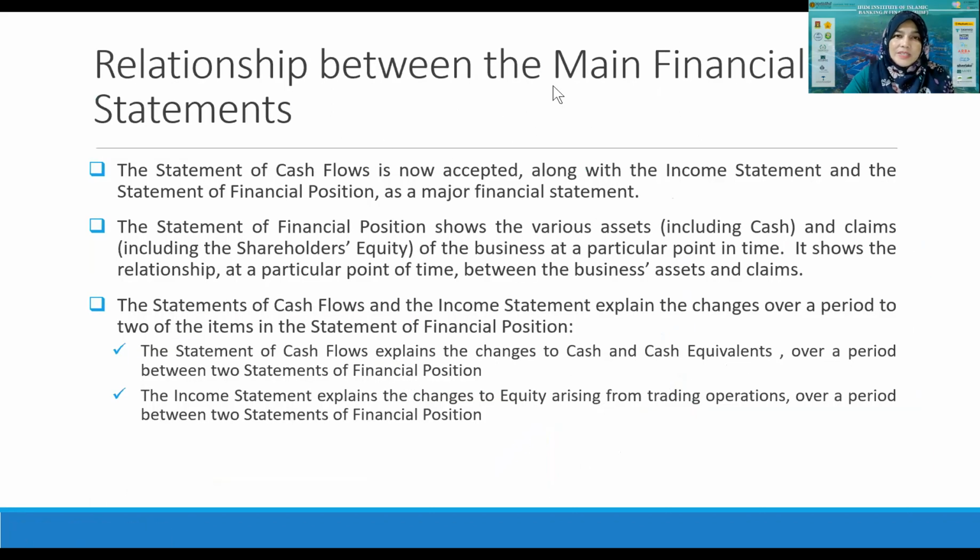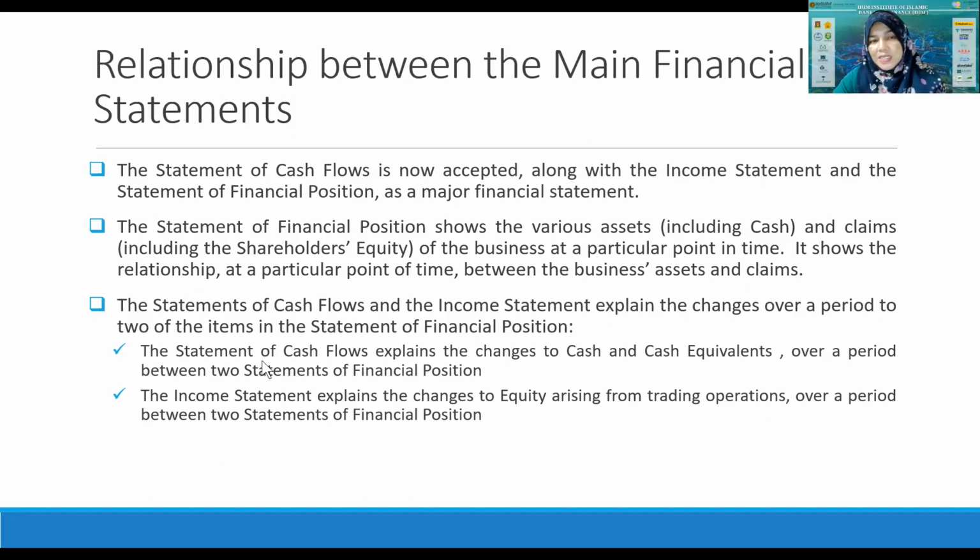Okay, this is about the relationship between cash flow and net worth statement. I already informed you that the cash flow statement explains the cash available in the statement of financial position. So we want to see what actually resulted in the amount of cash becoming like that, right?